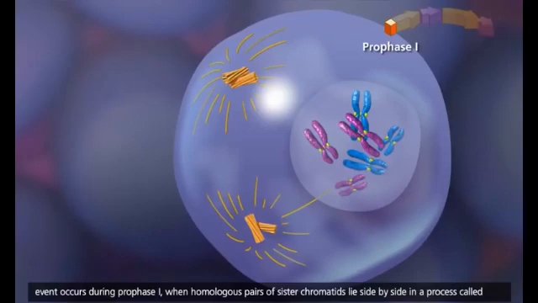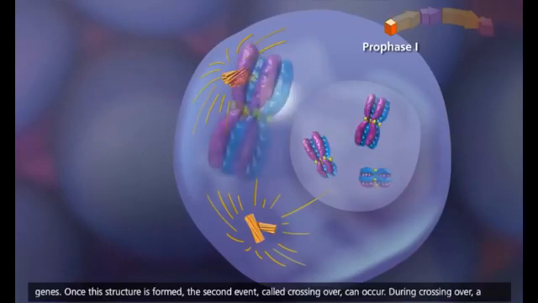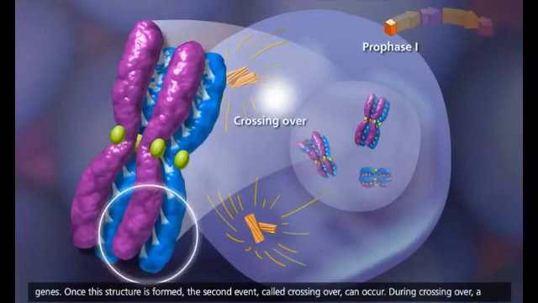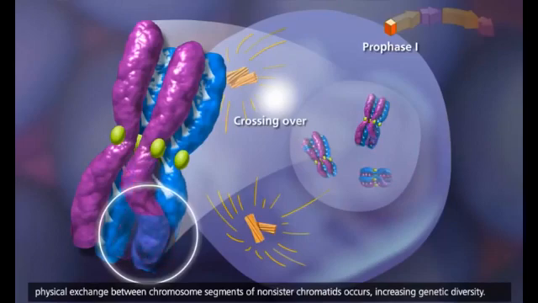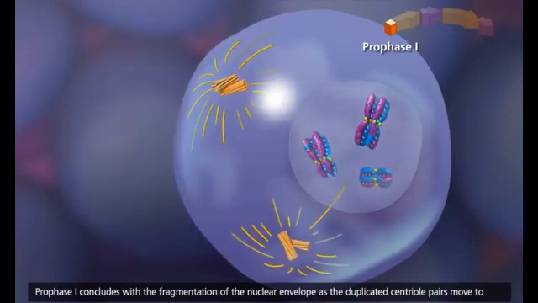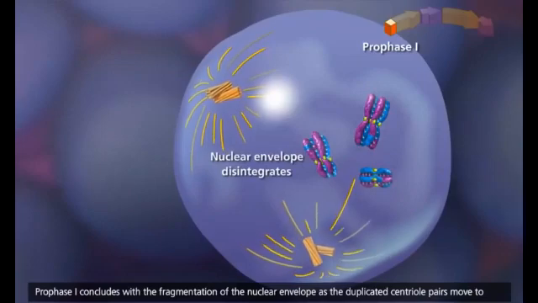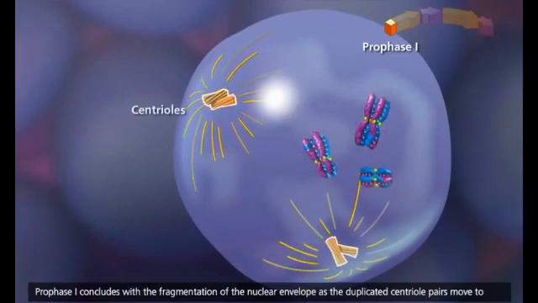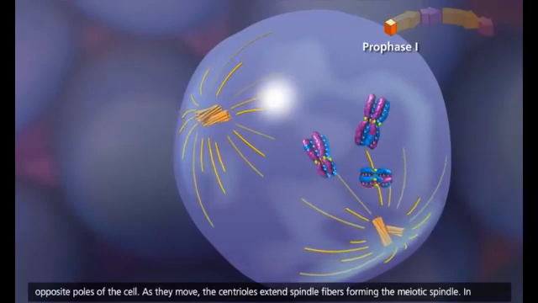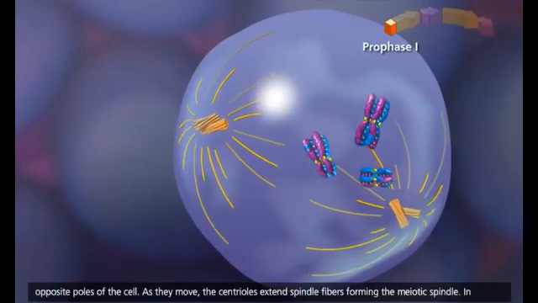The homologous chromosomes share similar but not necessarily identical genes. Once this structure is formed, the second event, called crossing over, can occur. During crossing over, a physical exchange between chromosome segments of non-sister chromatids occurs, increasing genetic diversity. Prophase I concludes with the fragmentation of the nuclear envelope as the duplicated centriole pairs move to opposite poles of the cell. As they move, the centrioles extend spindle fibers forming the meiotic spindle.